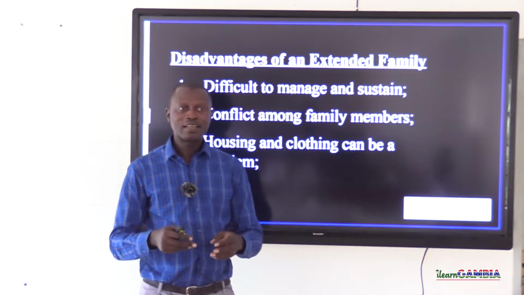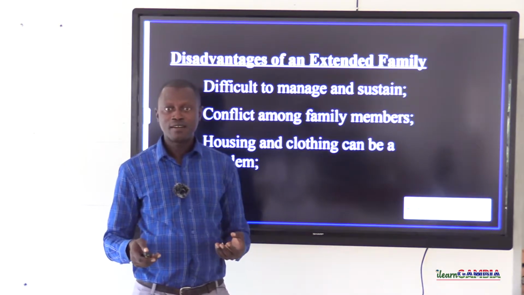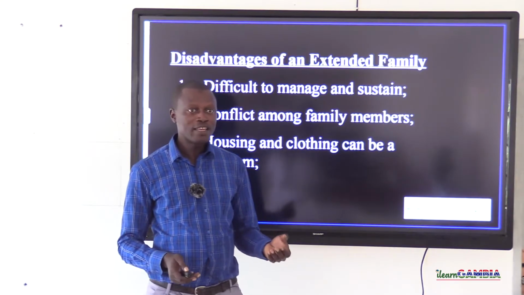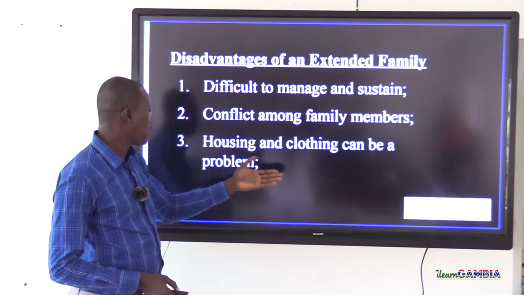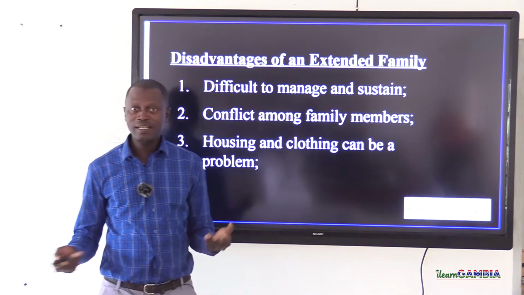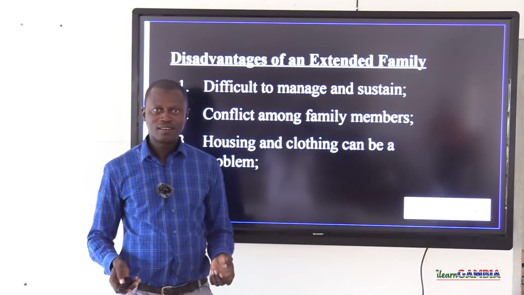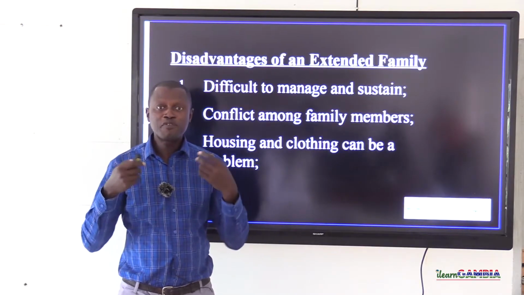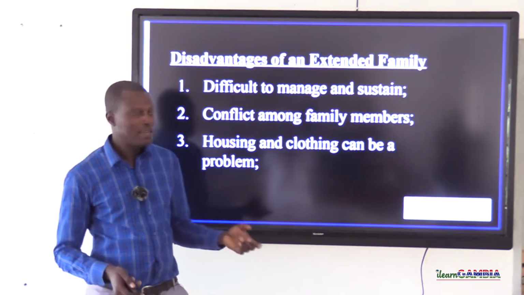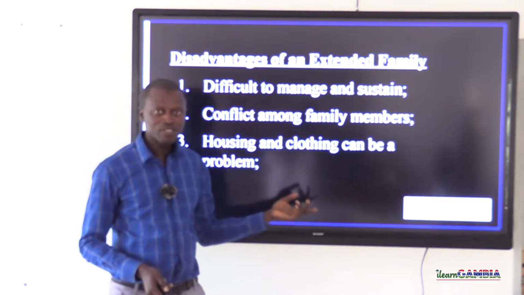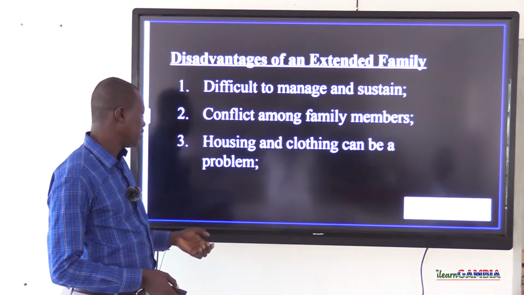Usually, there is that rivalry, hatred, or jealousy among the children of the same father. So usually, you can observe that in an extended family system. Housing and clothing can also be a problem in an extended family system, where there are many wives, many children, not to talk of other members of the family like the uncles, the aunts, the nephews, all staying with the head of the family.